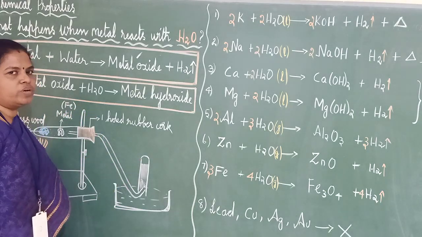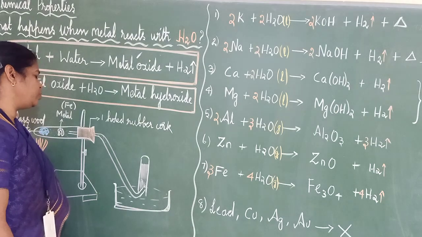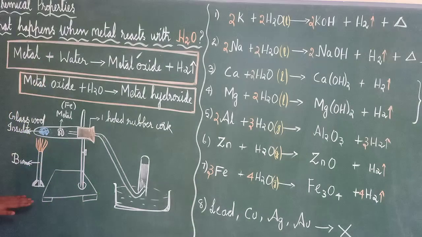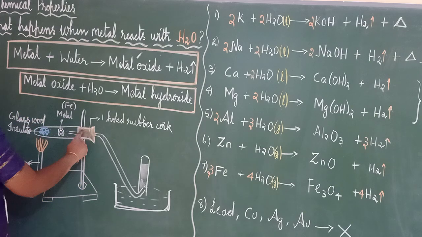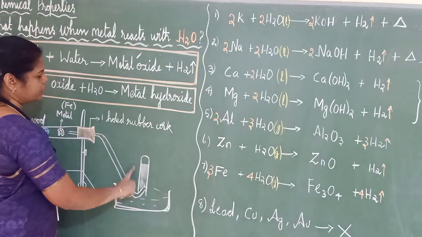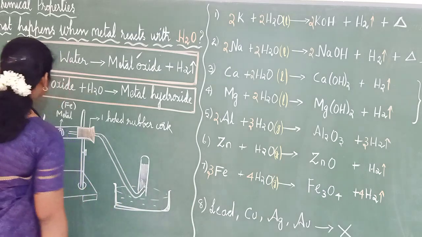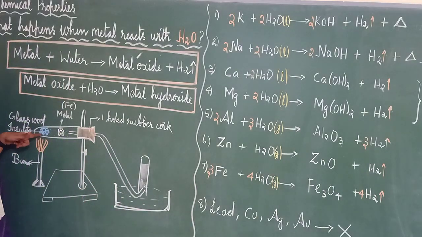In the same way here also, one experiment. In case they ask you to explain it, you should explain it in this way. You should take all the apparatus needed: the stand, the test tube, one cork having one hole, called a one hole rubber cork, and one delivery tube fixed to it, one test tube also, one beaker, and then glass wool which is acting as an insulator here, and a metal which is going to be tested.